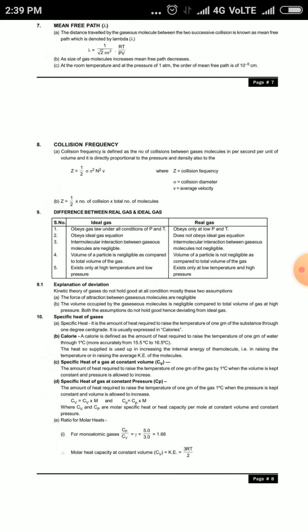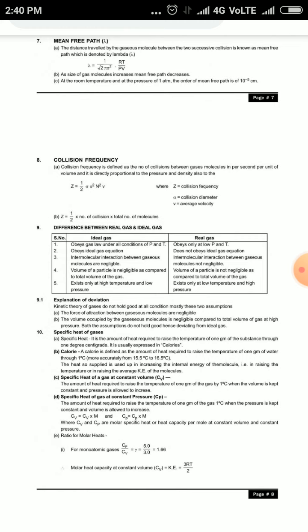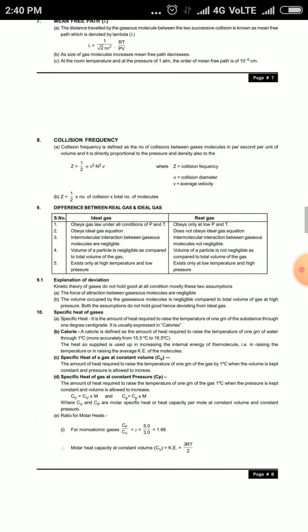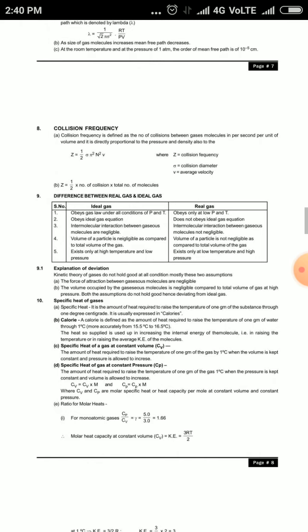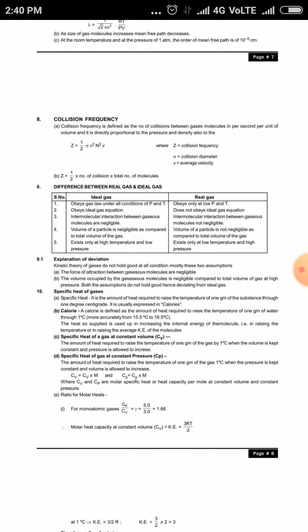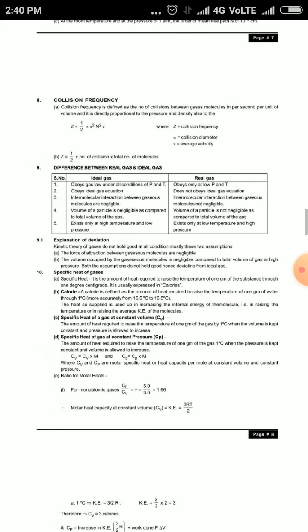For ideal gases, the volume of the particle is negligible as compared to the total volume of the gas, and for real gases the volume of the particle is not negligible as compared to the total volume of the gas. So ideal gases exist only at high temperature and low pressure, and real gases exist at low temperature and high pressure.